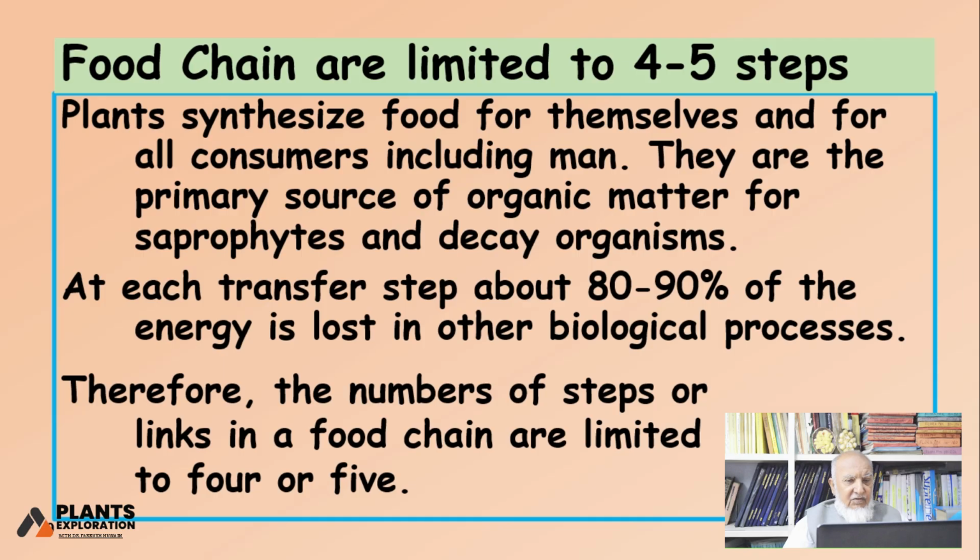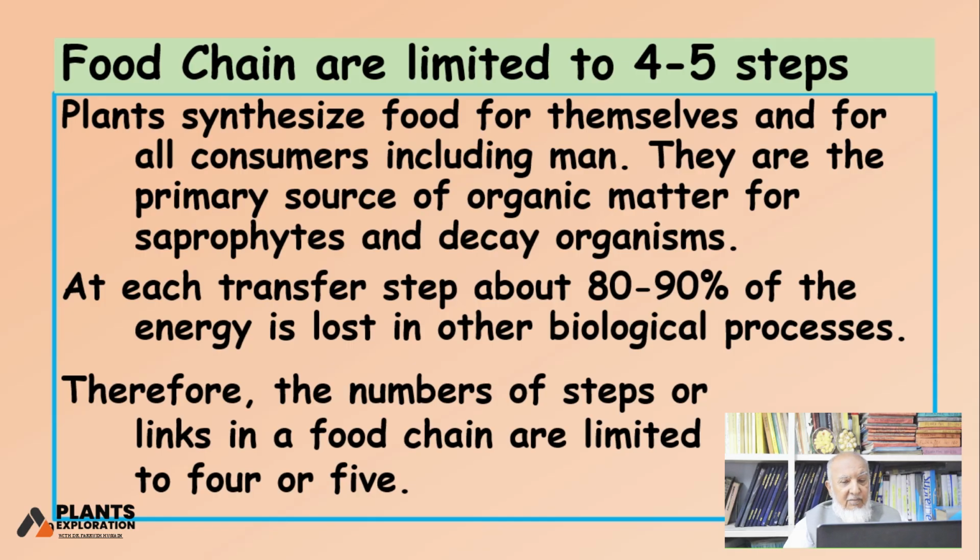At each transfer step, that is from grass to goat or herbivore, from herbivore to carnivore, carnivore to the next level carnivore, 80 to 90% of energy is lost in the biological processes. The transfer is efficient only up to 10%.